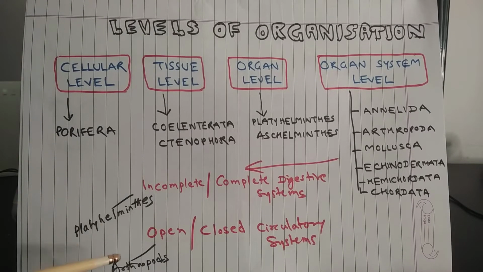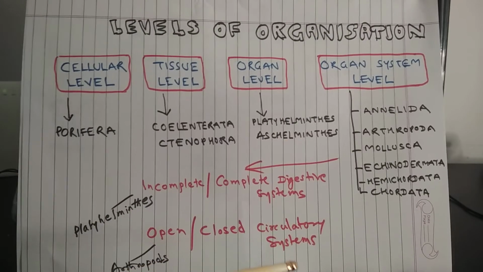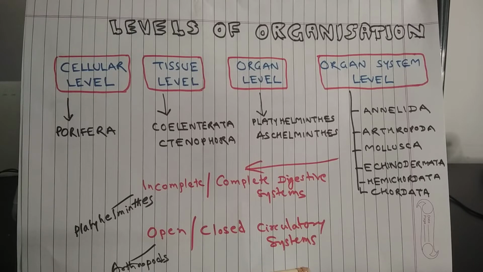Circulatory system can be open or it can be closed. When there are no blood vessels and blood is directly flown on the organs, then it is called an open circulatory system. Arthropods have open circulatory system. When there is a pumping organ and there are blood vessels like arteries, veins, and capillaries, then we call it a closed circulatory system, the way it is in human beings. So, we have arteries, veins, and blood capillaries.